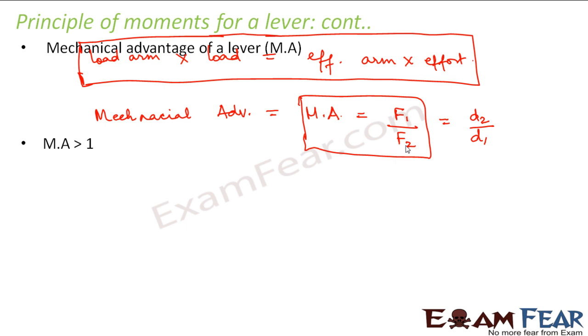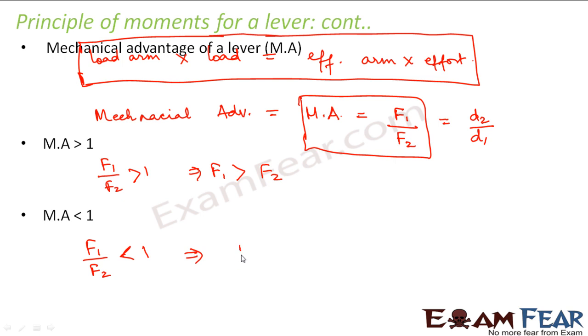So when mechanical advantage is very much greater than 1, that's what I mentioned just now, right? That means F1 by F2 is greater than 1, which means F1 is greater than F2. Similarly, when it is less than 1, this means F1 by F2 is less than 1, which implies F1 is less than F2.